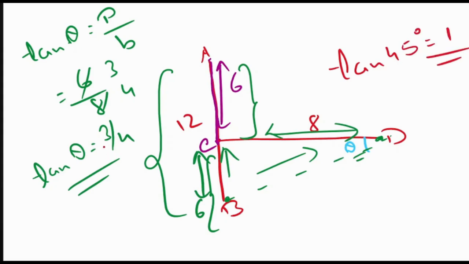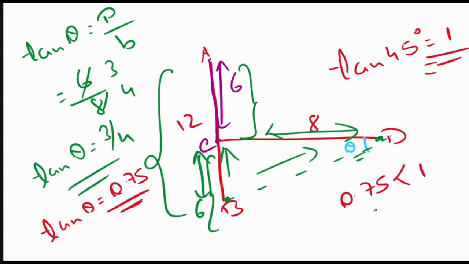But what is the value of this? Now 3 by 4, we can write it as 0.75. Correct? But tan 45 degree is equal to 1. Over here, what is the value given? It is 0.75, which is obviously less than 1.